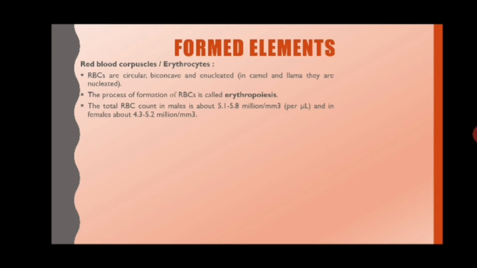The process of formation of RBCs is called erythropoiesis, and the total lifespan of RBCs will be around 120 days. The place where RBC is formed, the erythropoietic organ, is the liver and spleen in the fetus, while in adults it is formed in bone marrow. Many things are required for RBC production, for example vitamin B12, folic acid, heme protein, and so on. When there is an increase in the number of RBCs, it is called polycythemia, and when there is a decrease, it is called erythrocytopenia.